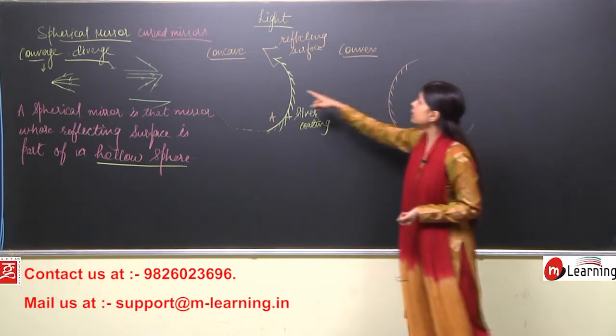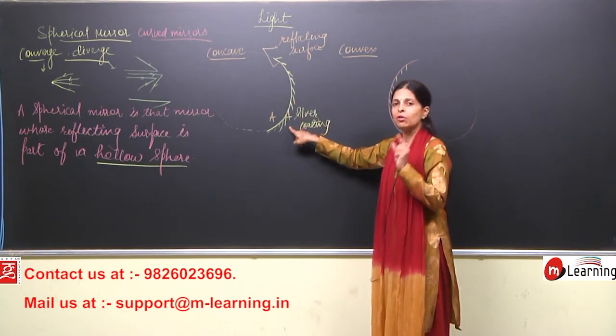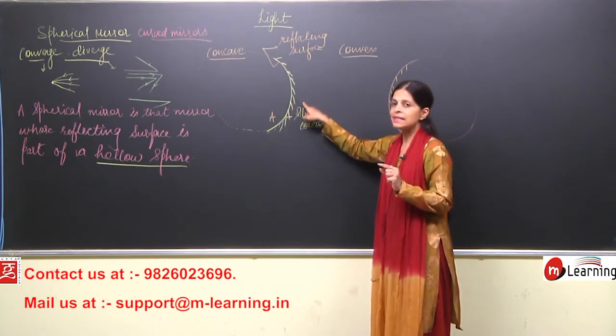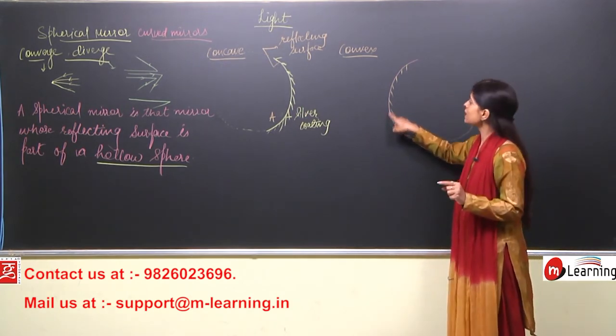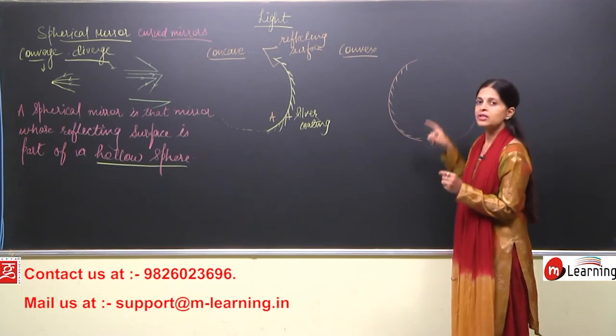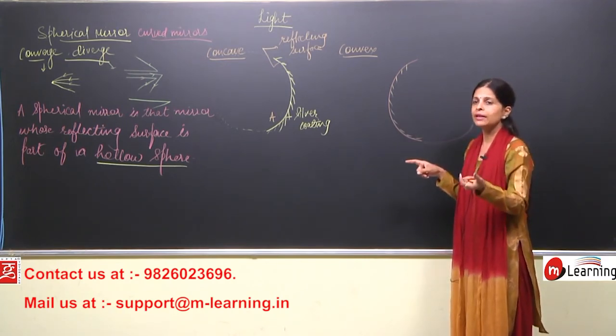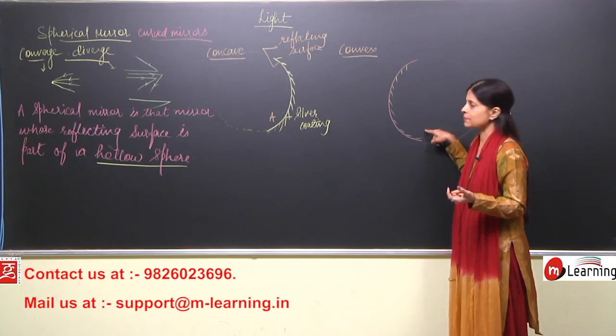See, you can see like here I have drawn these oblique lines on the bulgy part, but here I am telling that the reflection takes place from this bulgy part, isn't it? And this inverted part is coated with the silver, and from here no reflection will take place, right?